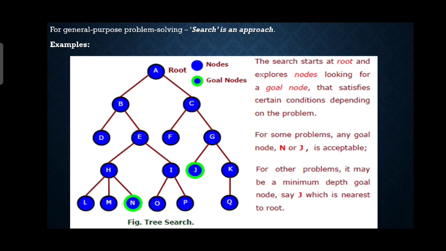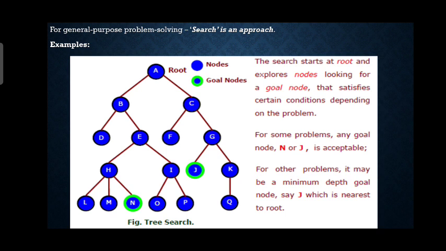Okay, now for example let's take this tree. This is a search tree. This search tree guides the search for data items given a certain criteria. According to this diagram, search starts at the root and explores the nodes looking for a goal node. Here you can see there are two goal nodes. Goal node means our ultimate output. Just like the example of the shop, here N and J are highlighted with green, so they are marked as goal nodes.